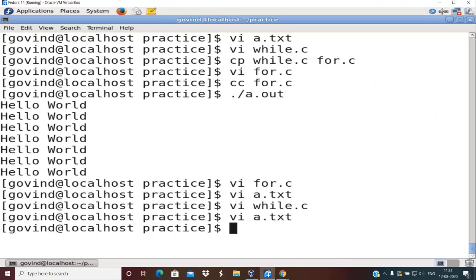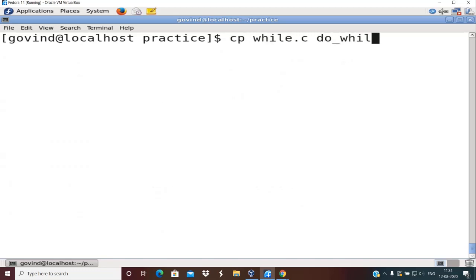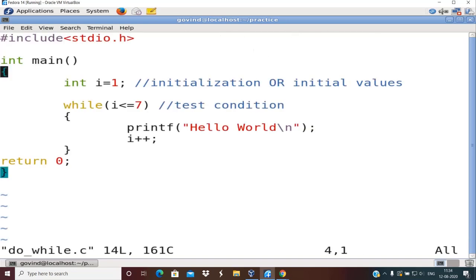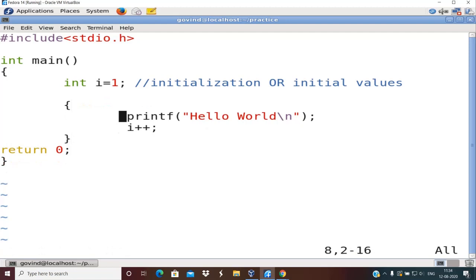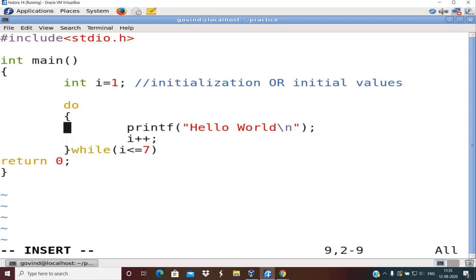So let me now write the same program to print hello world 7 times using do while, which is an exit controlled loop. So I copy this while.c program and change it as do while.c. So I'm going to modify and show you how to use do while, right? So this entire statement will now go after this. As the name suggests, it is do while. Please see the difference or the syntax of do while. Initially when you are referring to the syntax, it is a bit confusing.